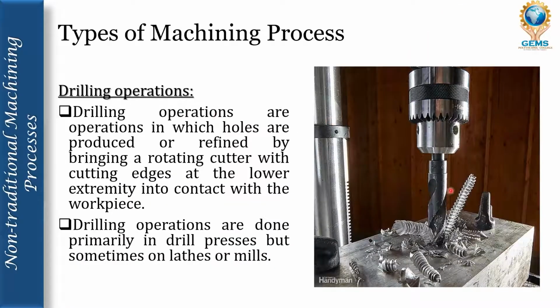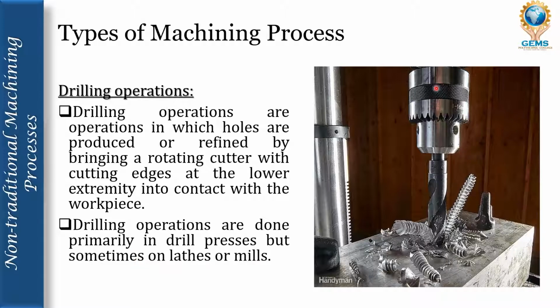Then comes the drilling operation. Drilling operations are operations in which holes are produced or refined by bringing a rotating cutter with cutting edges at the lower extremity into contact with the workpiece. Drilling operations are done primarily in drill presses, but sometimes on lathes or mills.